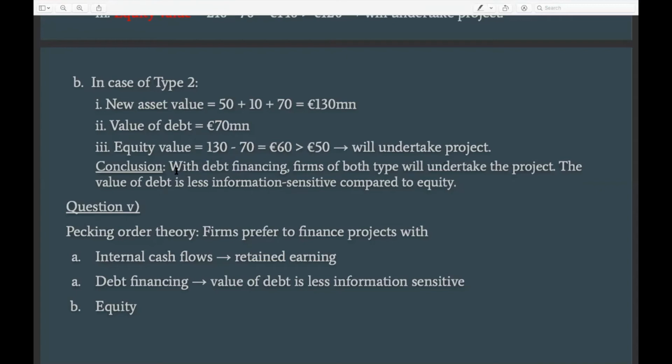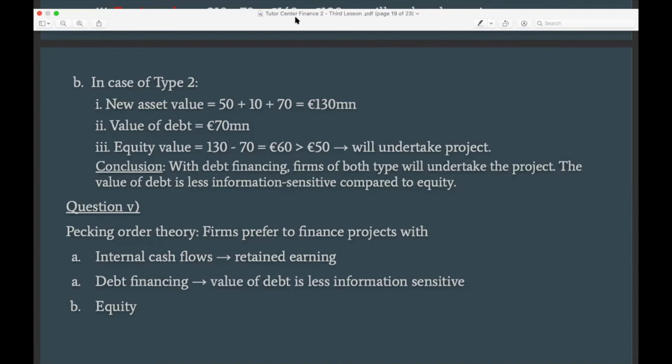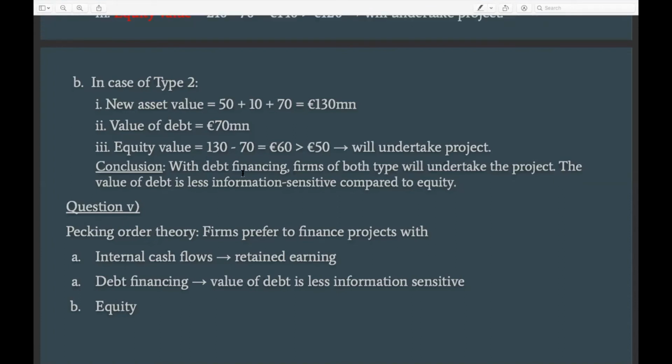And because of this, the value of equity is very dependent on the information about how the company is going to perform. And whenever there is lack of clear information on the company's performance, it has a negative impact on the share price, because basically investors do not have enough information to price the company's shares in the best possible form, sort of to reflect the value of the company, right?